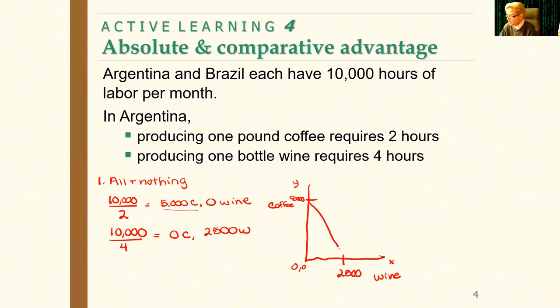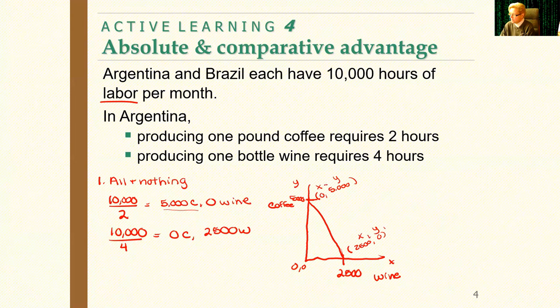I'm going to attach the 2 with a straight line. Why did I use a straight line? Because we're talking about one and only one factor of production here, labor. Okay, so I'm going to go ahead and write out my points. This is 2,500 and 0. This is 0 and 5,000. Okay, I'm going to go ahead and make my X, my Y.